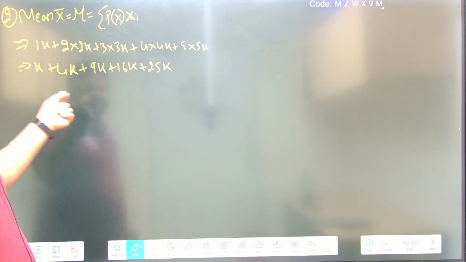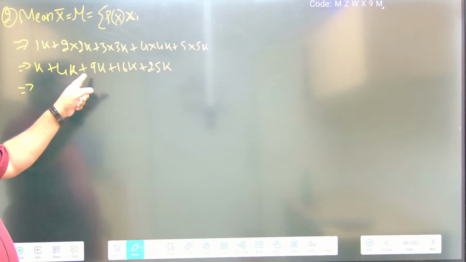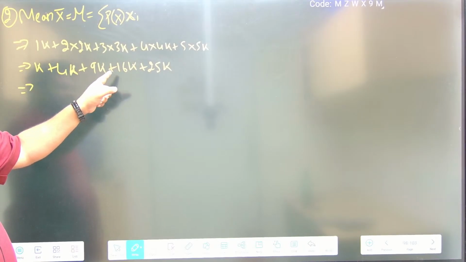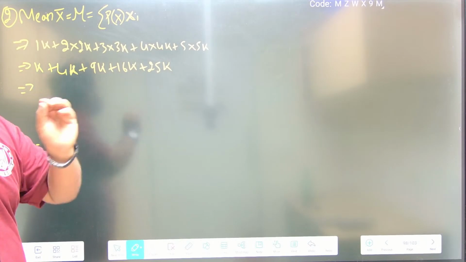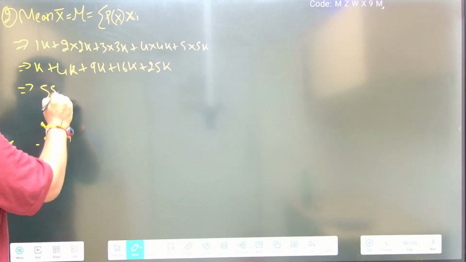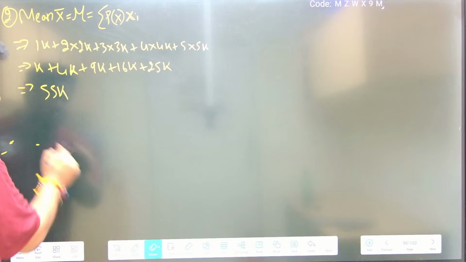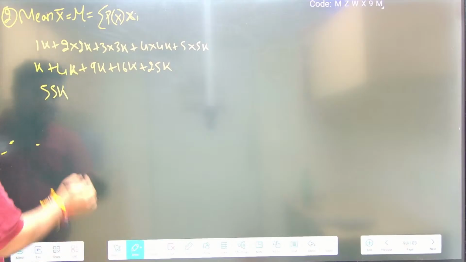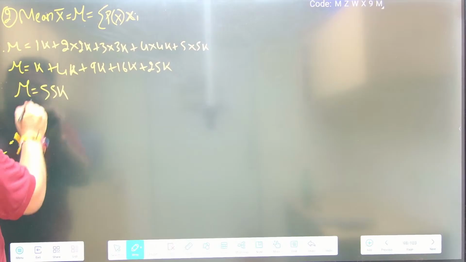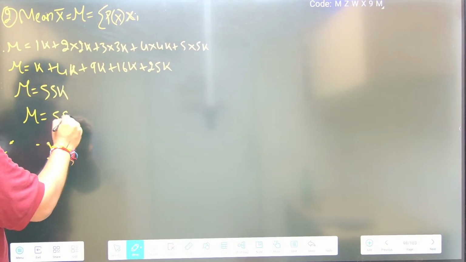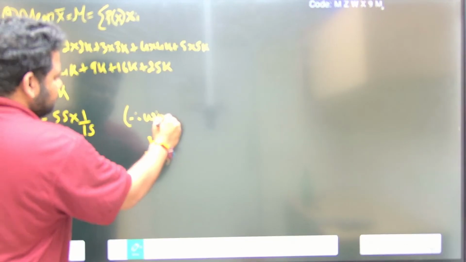If you add this, k plus 4k is 5k, plus 9k is 14k, plus 16k is 30k, plus 25k is 55k. So mu is equal to 55k. Therefore mu is equal to 55 into 1 by 15, which I will write, because we know that k equals 1 by 15 from equation 1.